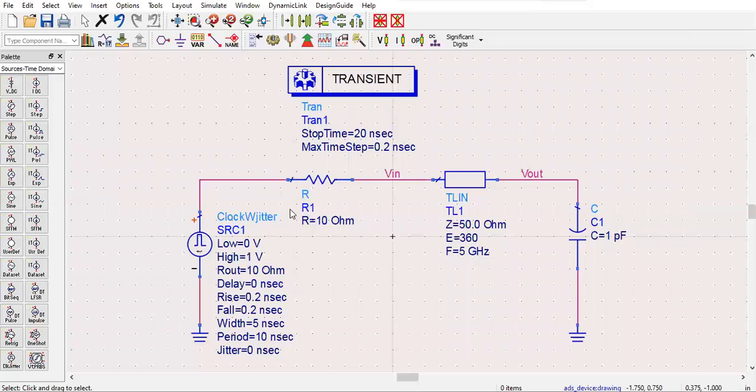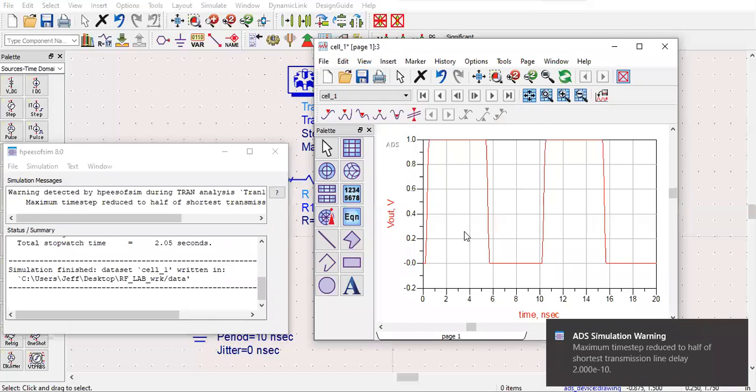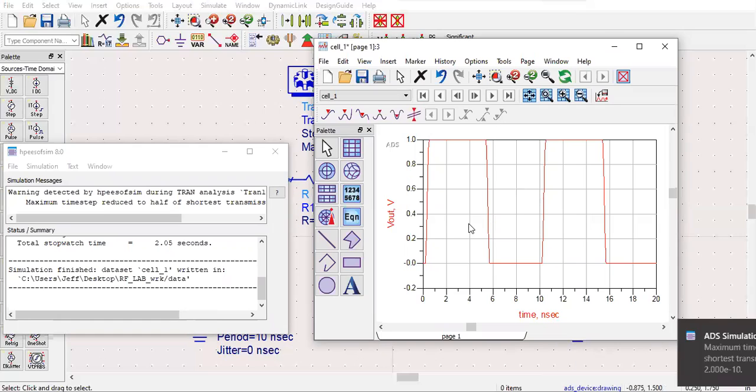So next, I change the value of R1 to 40 ohm, so that R1 plus R out, which is 10 ohm, is the same as the transmission line 50 ohm. So now I start my simulation. So this is the simulation output graph that I get. In this graph, I can say that the signal has no reflection at the transmission line.